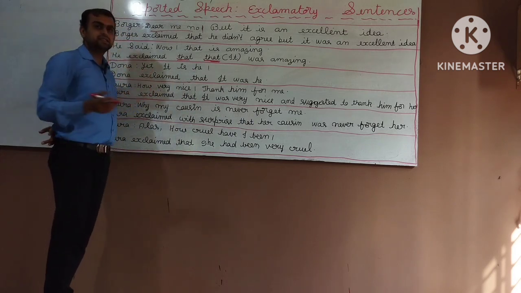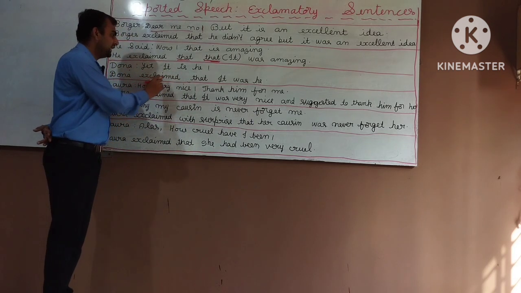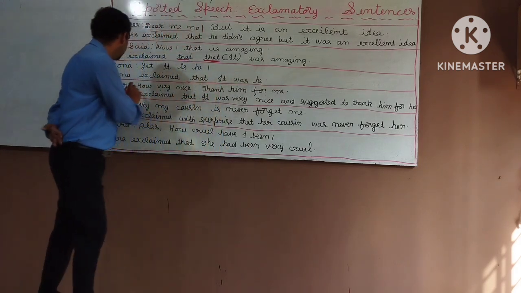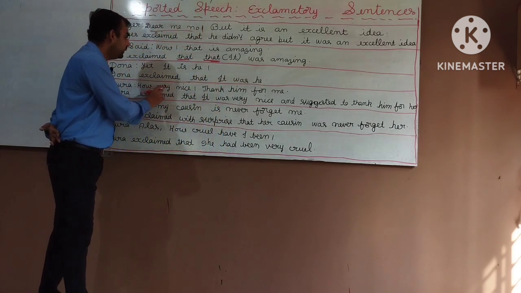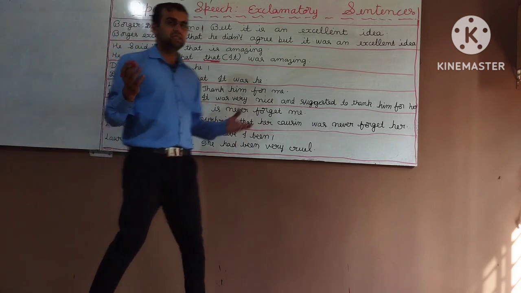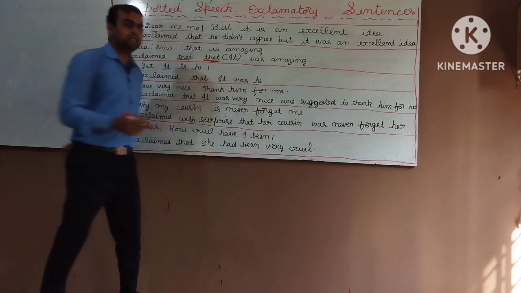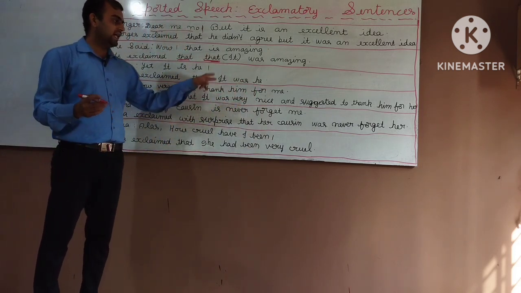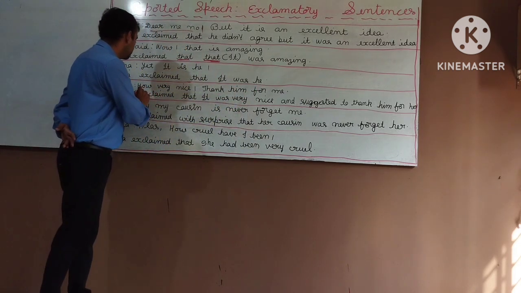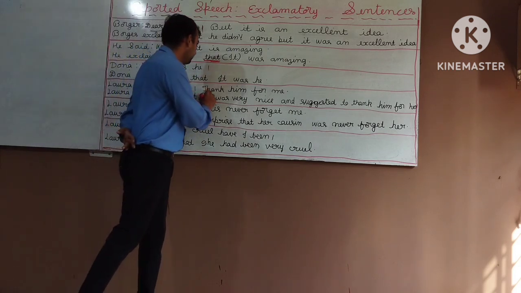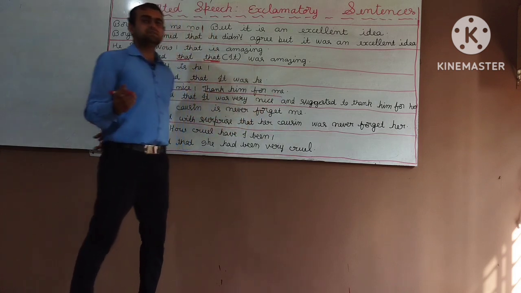Donna, "Yet it is he." Donna exclaimed that it was he. Laura, "How very nice. Thank him for me." Okay, how very nice. Two sentences are there. Thank him for me. First sentence is what sentence? Exclamatory sentence. What is the second sentence? Thank him for me. It is an imperative sentence.